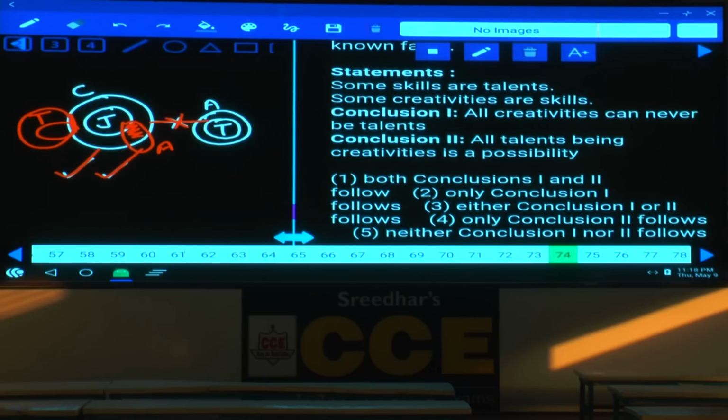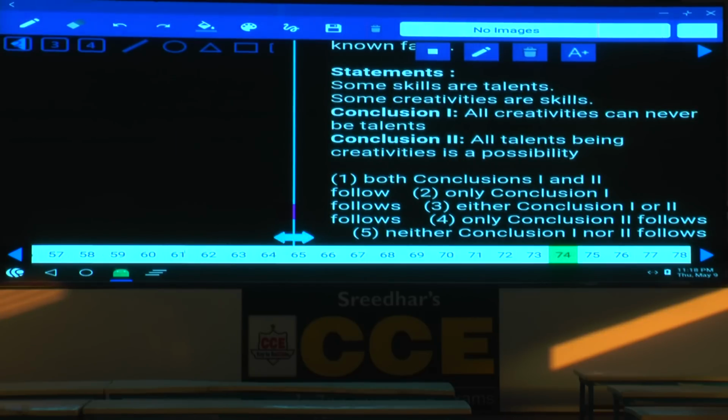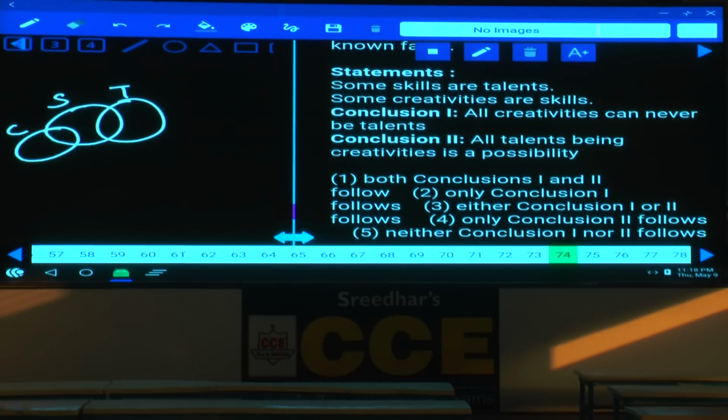Then 74. Now, in this 74, some skills are talents. Some skills are talents can be written like this, skill and talent. And some creatives are skills. Some creatives are skills can be written like this. First one is a possibility. Second one is again a possibility. And the first conclusion says all creatives can never be talents. What do you mean by this? Can never means that all creatives being talents is not possible. Tell me, is it possible or not?